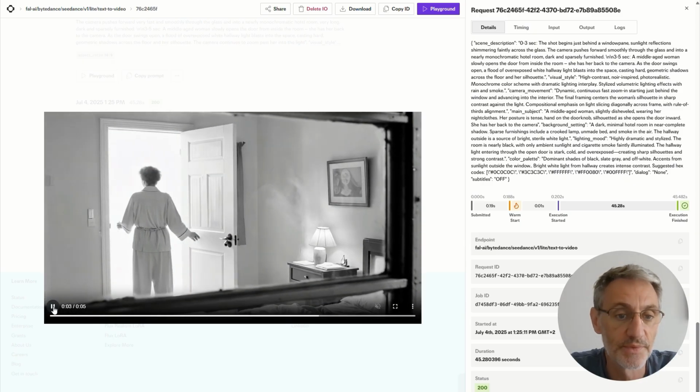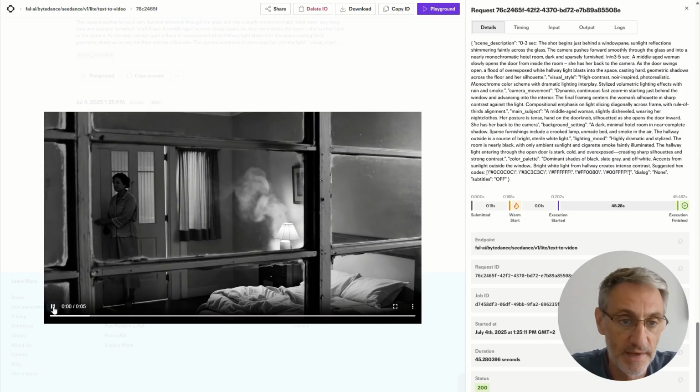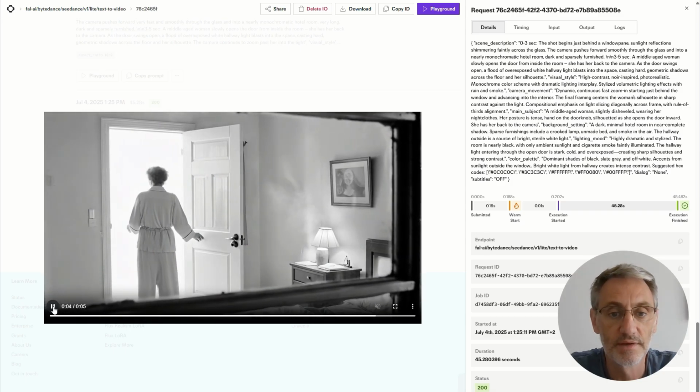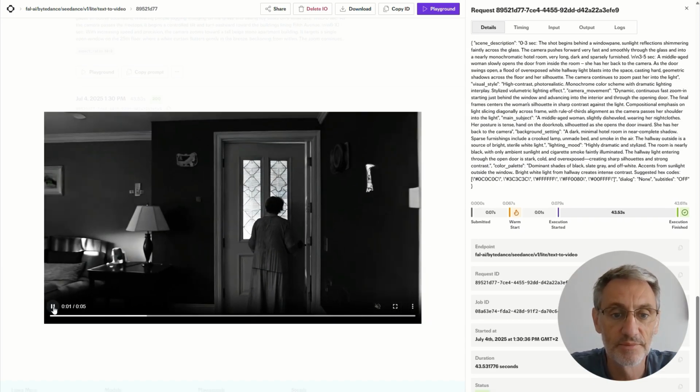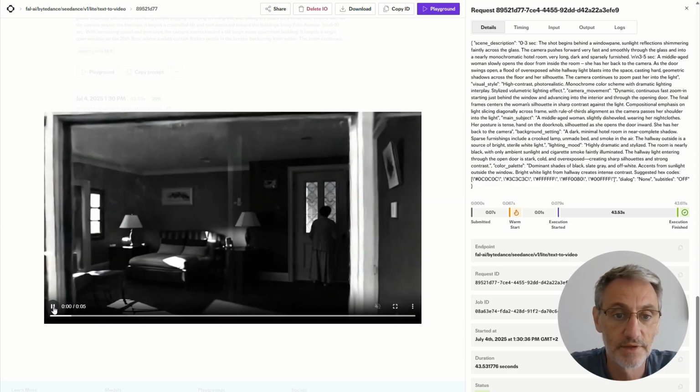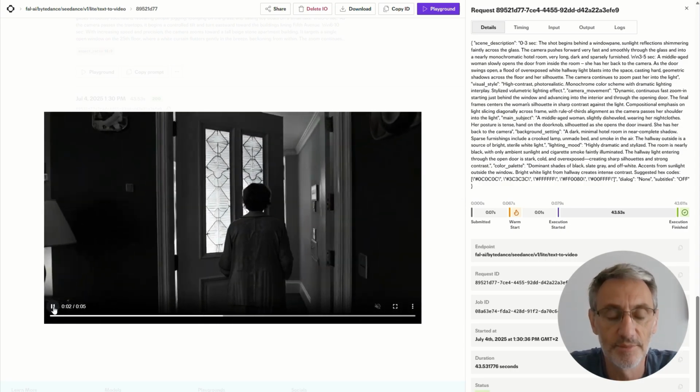Now we're getting somewhere. I'm not sure what all the smoke's about, but you can see she opens the window, the light floods in, it's monochromatic. It's brilliant. Let's try another one. Speed it up this time. The door's opening the right way, it flies over a shoulder. I mean, this is finally the prompting doing something.